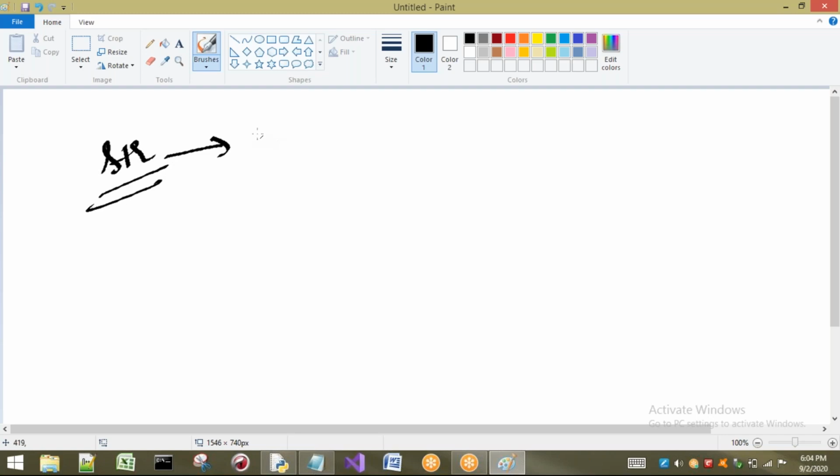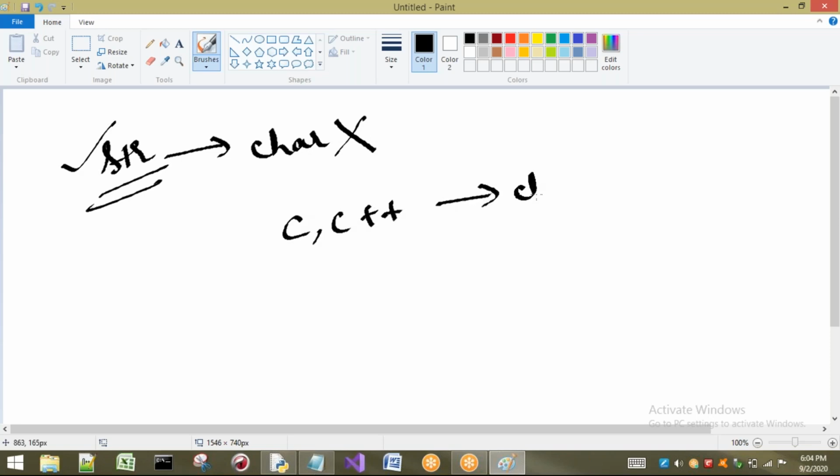But here the difference is that we do not have any char data type in Python. We only have str. In C and C++ we have only the char data type, and there is no string data type.